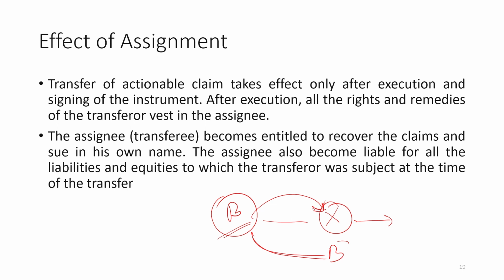B will get all the rights of A; if not, this transaction will remain futile and will not serve the purpose. So all the rights and liabilities generally go to the transferee or assignee.